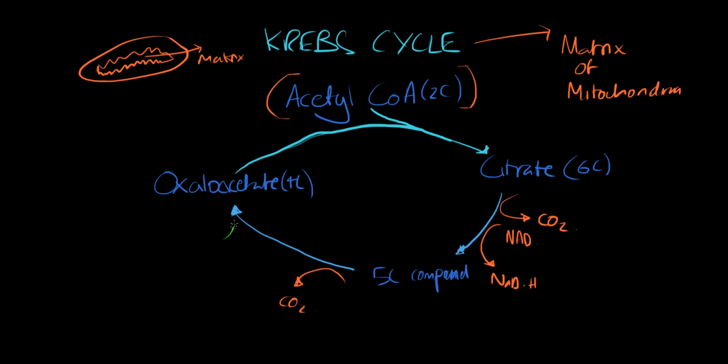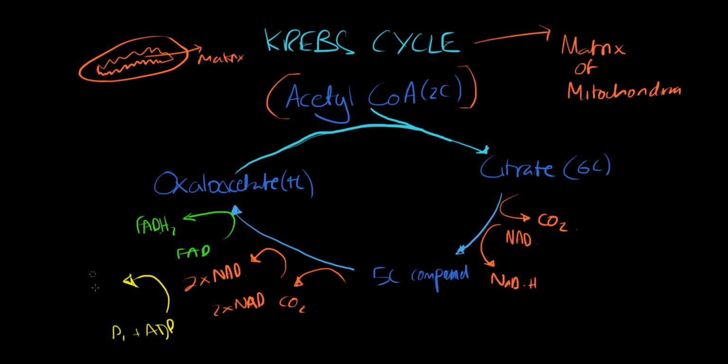You'll get the conversion of FAD to FADH2. FAD is another type of coenzyme, and it's involved in carrying this hydrogen group to the electron transfer chain, very similar to NAD. Again, you'll get 2 molecules of NAD being converted into reduced NAD as well. And also a very small amount of ATP will be formed from ADP. ADP plus an inorganic phosphate group will be involved in the conversion to ATP.